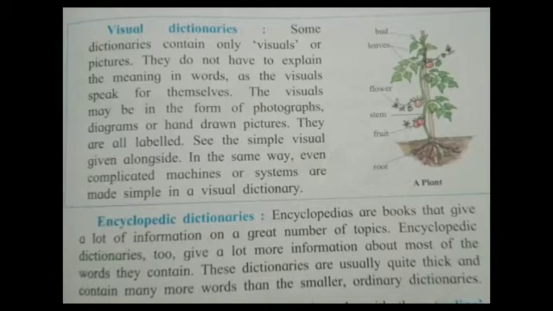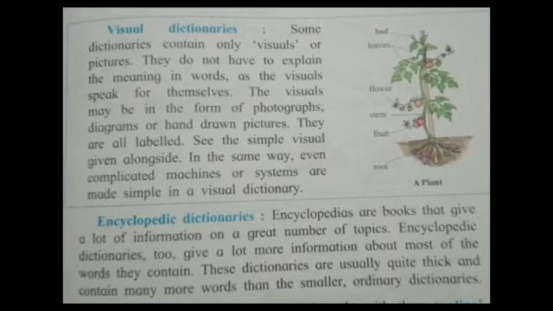Now I am going to explain encyclopedic dictionaries. Encyclopedias are books that give a lot of information on a great number of topics. Encyclopedic dictionaries too give a lot more information about more of the words they contain. These dictionaries are usually quite thick and contain many more words than the smaller ordinary dictionaries.